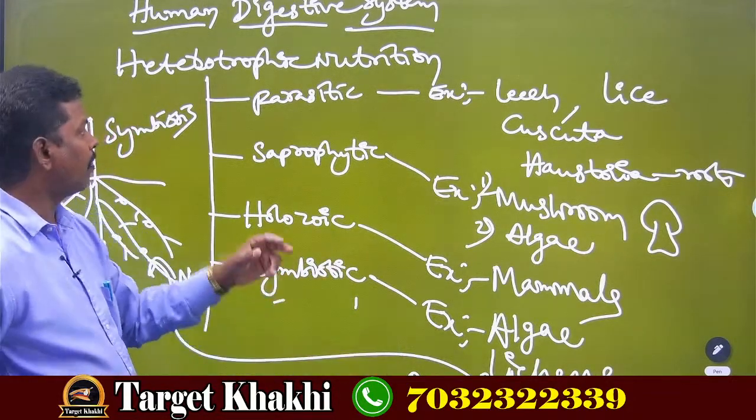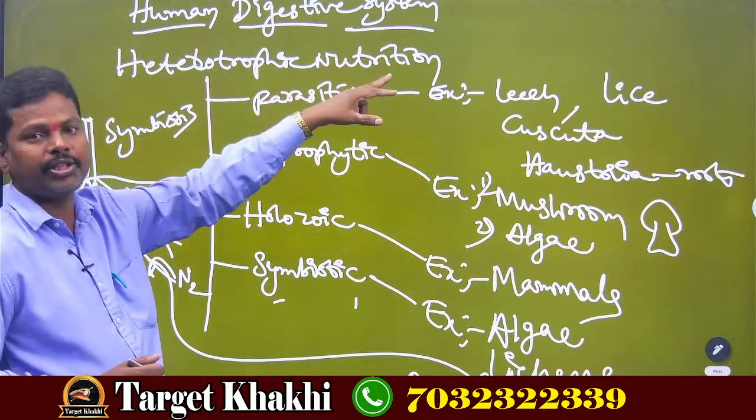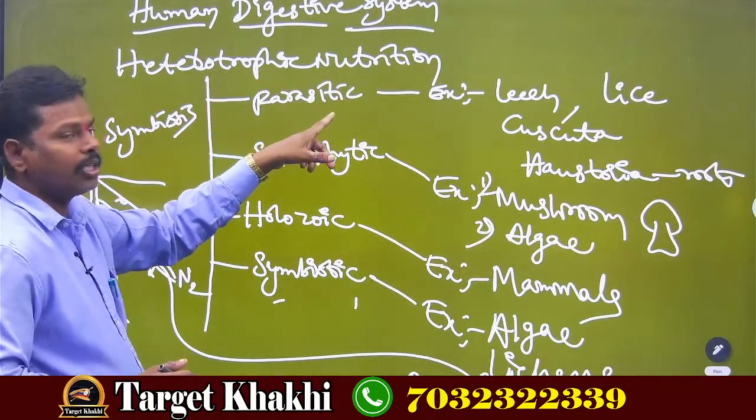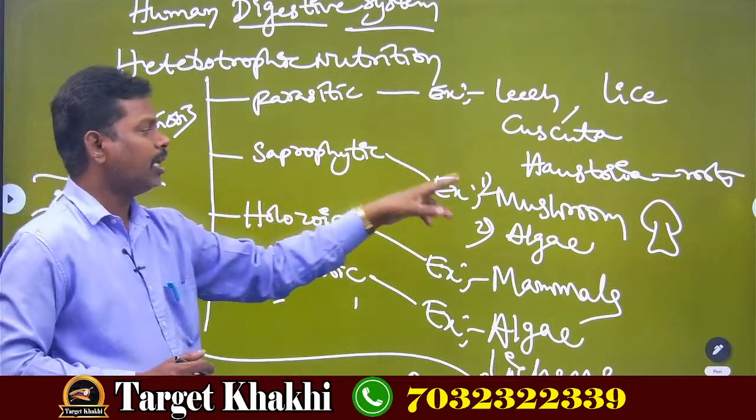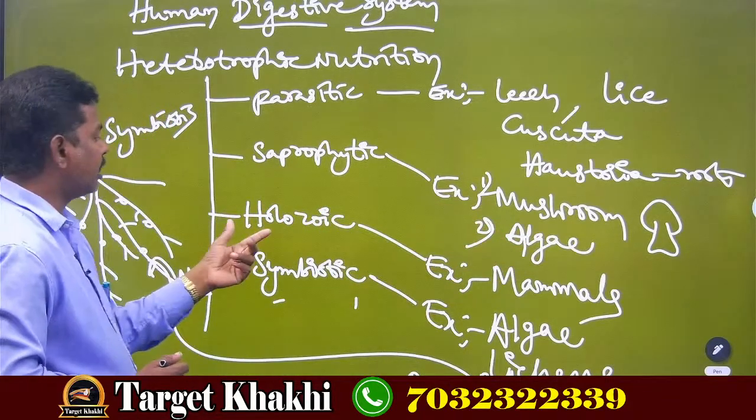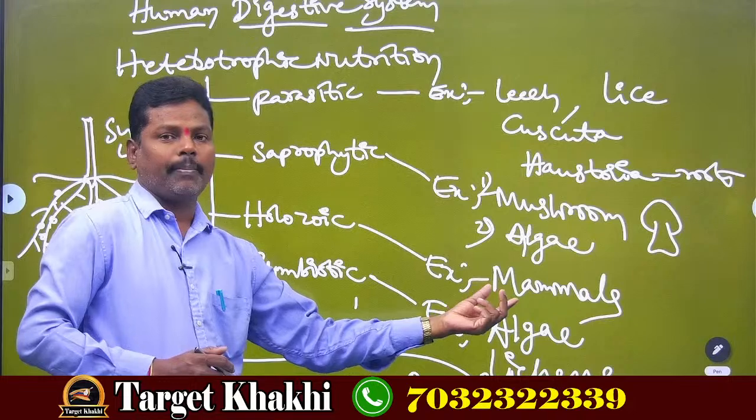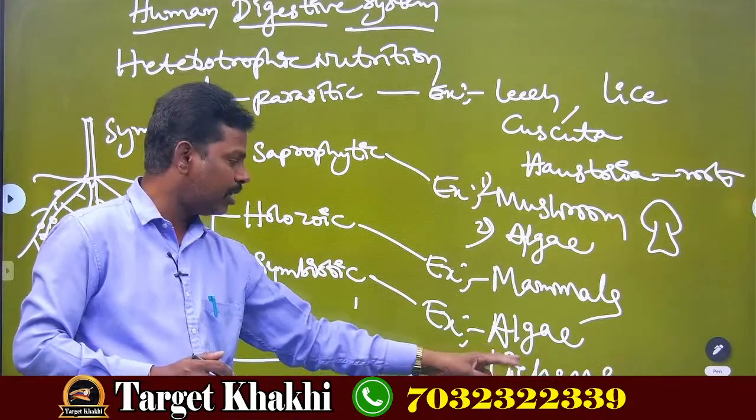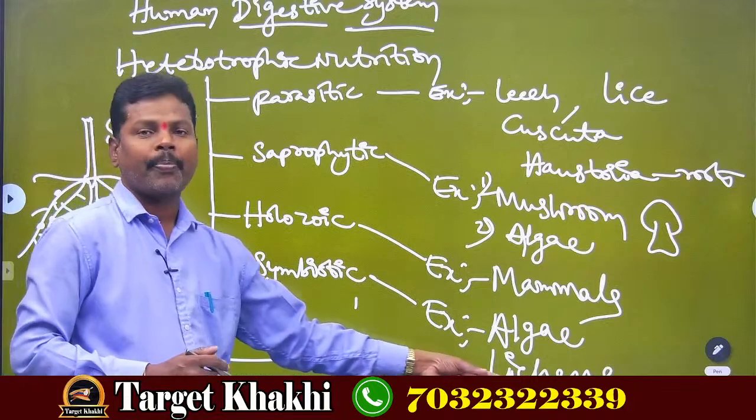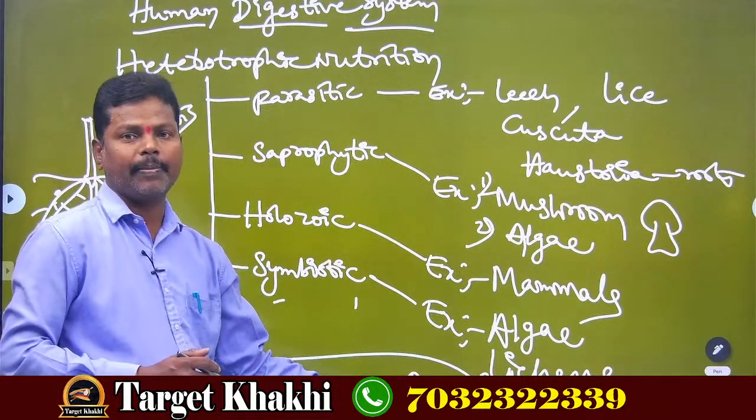Once again, we will discuss heterotrophic nutrition. One is parasitic nutrition, example leech, lice, cuscuta. Saprophytic nutrition, example mushroom. Next, holozoic nutrition, mammals. And symbiotic nutrition, examples are algae and lichens, and not only that, rhizobium bacteria and pea plant or groundnut plant.